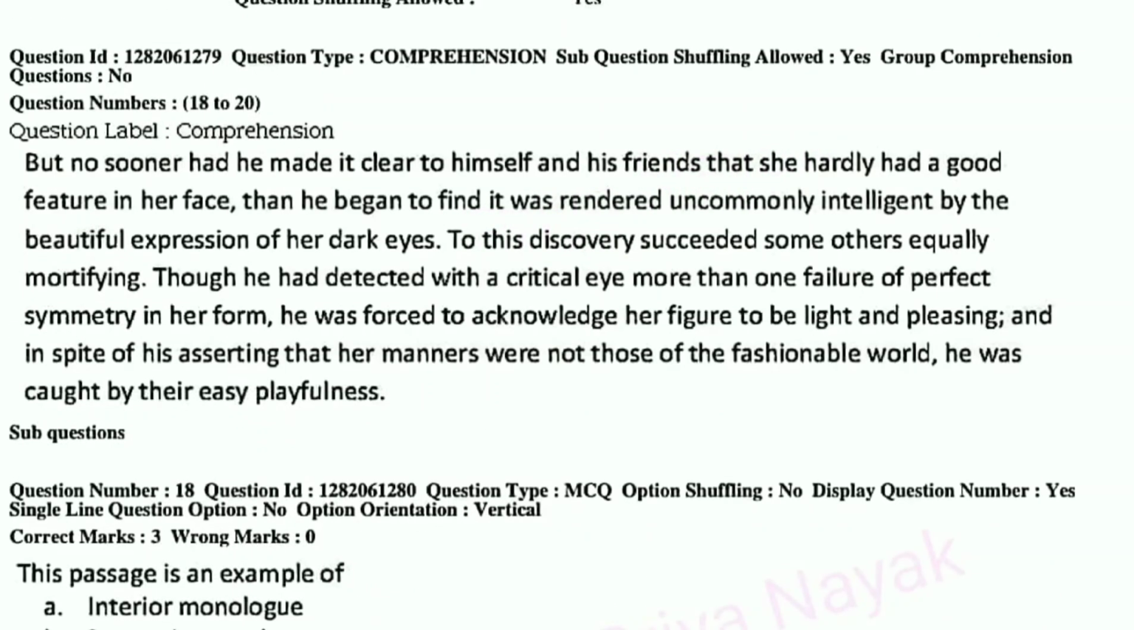Moving on to the next passage, first of all, I would like to tell you that this part is taken from a very famous novel, Pride and Prejudice, written by Jane Austen. So let's just go through this.